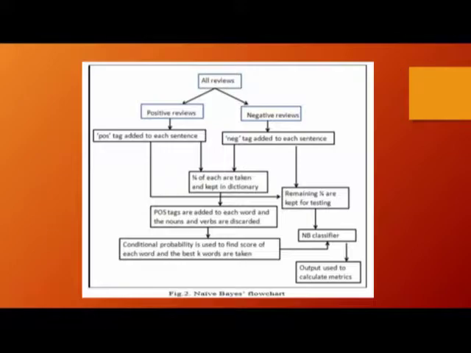Metrics are calculated accordingly. Here is the flowchart of the naive Bayes, where the reviews are split into positive and negative; positive are appended with the POS tag, negative with the NEG tag. So 3/4 are kept in the dictionary, whereas 1/4 are kept for testing. Then the parts of speech tags are added to each, and the nouns and verbs are discarded. And conditional probabilities are found, and the best keywords are taken for the adjectives, which is given to the NB classifier, which is the naive Bayes classifier, and applied on the 1/4 testing dataset, and we get the output.